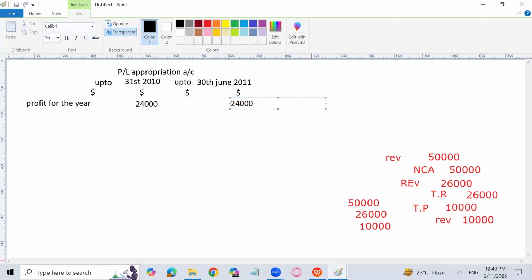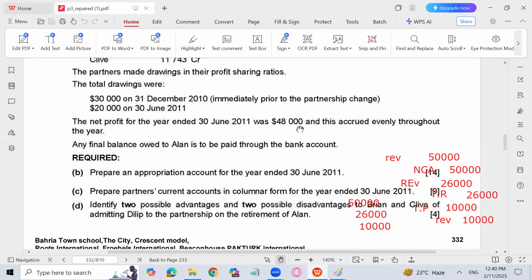Total will become, and how come? I told you that 48,000 profit is the profit for the 12 months. 48,000 divided by 12, 4,000, 4,000 into 6, 24,000. So the first 6 months, the profit accrues evenly throughout the year. The profit is 24,000. And in the last 6 months, the profit is 24,000.